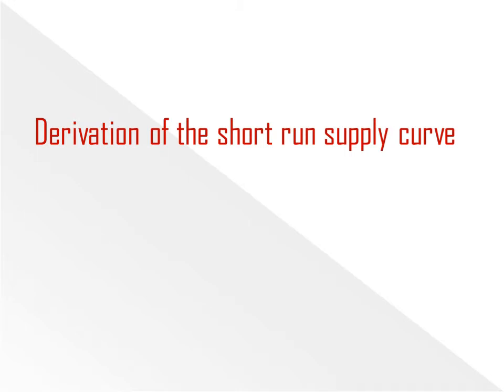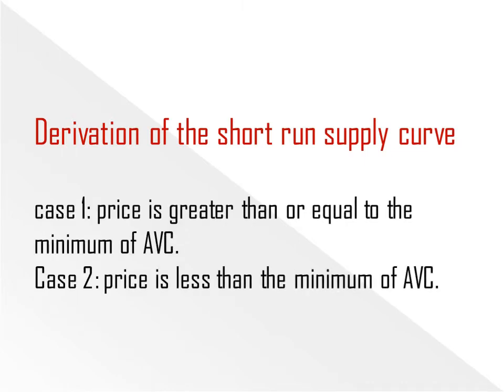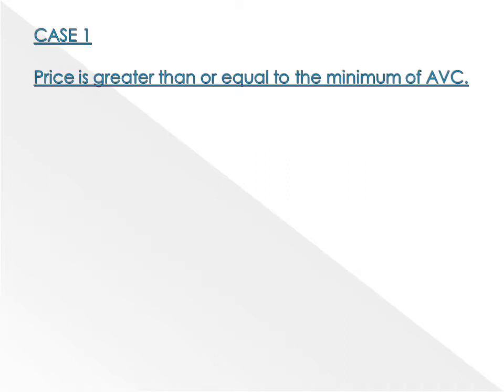We shall discuss how the short run supply curve is formed from the SMC curve of a firm that tries to maximize profit. Derivation of the short run supply curve can be explained within two circumstances. That is, case 1 is when price is greater than or equal to the minimum of average variable cost, and case 2 where price is less than the minimum of AVC. The very first one, case 1, price is greater than or equal to the minimum of AVC.